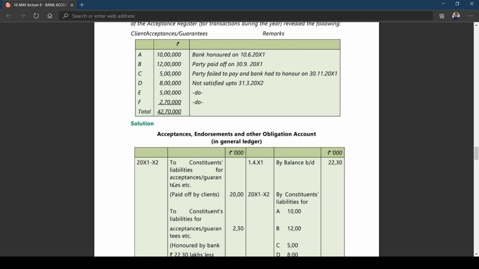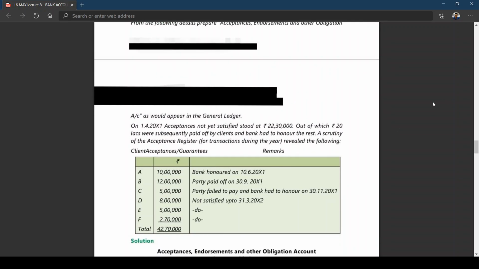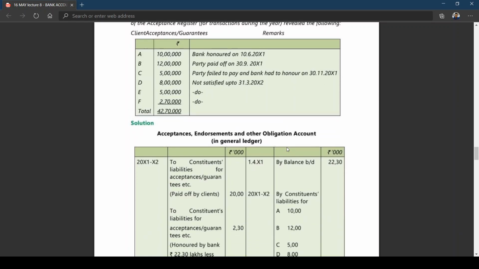Now let us look at this account: the acceptances, endorsement and other obligations account. Now as I told you, what is the opening balance? You can see here 22 lakhs 30,000. This is the acceptances given by the bank. Acceptances given by the bank is a liability, no? Of course, a contingent liability, but we are showing it as a liability since you open an account. By balance brought down, 22 lakhs 30,000.